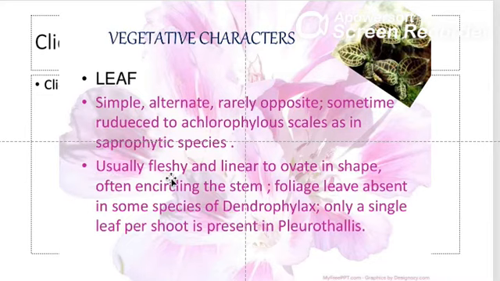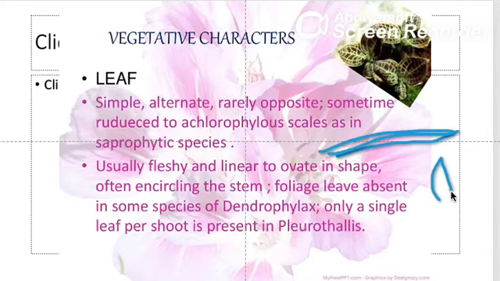And then the leaf can be fleshy, that means very thick, and linear to ovate in shape. Linear means it looks like this. Let me draw. Linear will be like this. I think you've seen orchid leaves like this, or ovate, that means like this. They encircle the stem. The foliage leaves are absent in some species of Dendrophylax. So this plant does not have leaves.